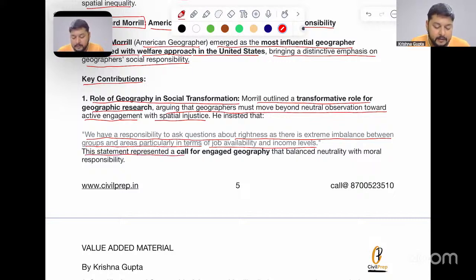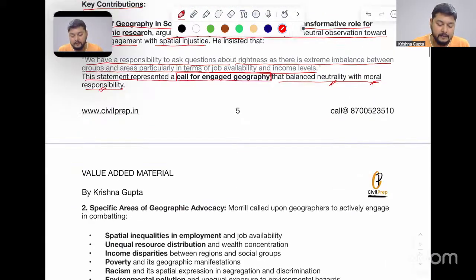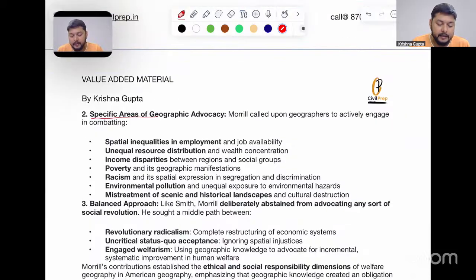This statement represented a call for engaged geography. This is an important part here: balance neutrality with moral responsibility. So you have to be neutral in one stance, but you also need to be morally responsible for what is happening over space from the geographical perspective. Now, number two, specific areas of geographic advocacy given by Morrill. Morrill called upon geographers to actively engage in combating what? Number one, spatial inequalities in employment and job availability.